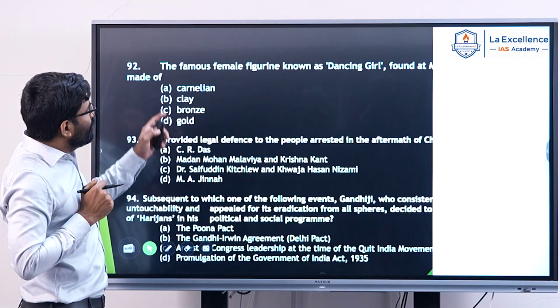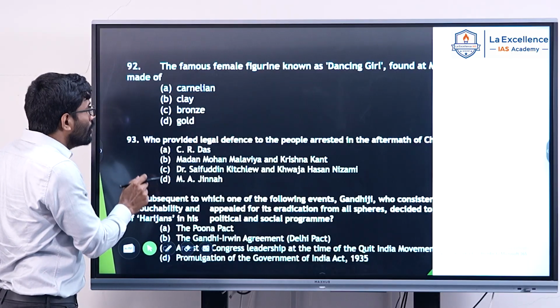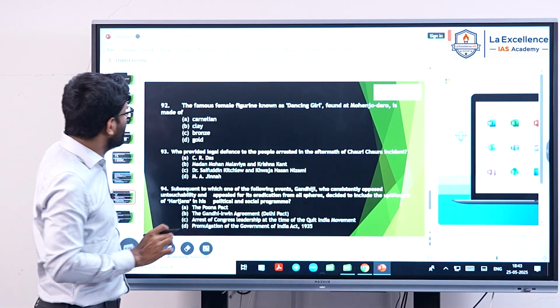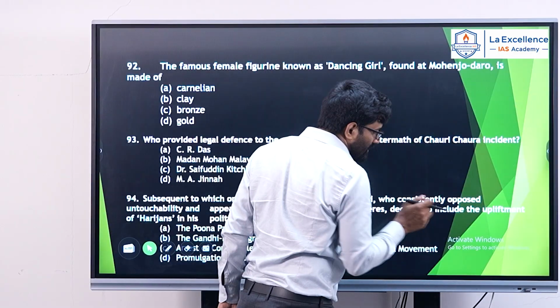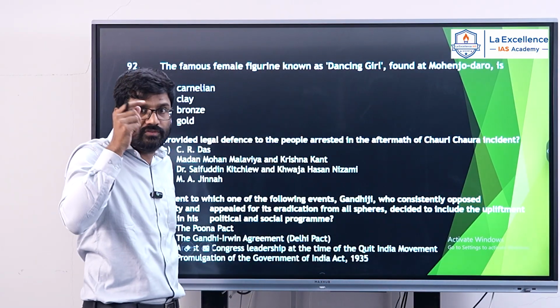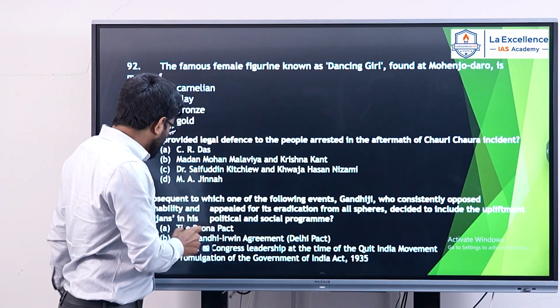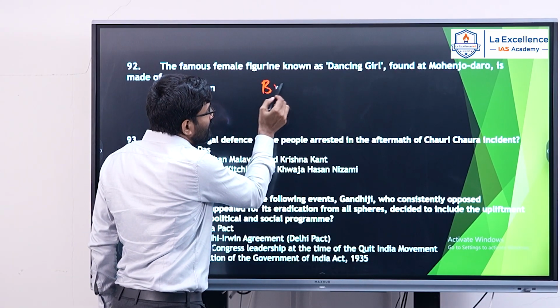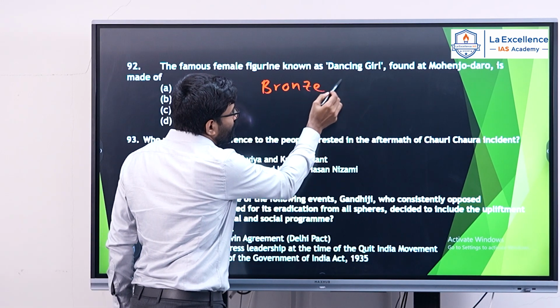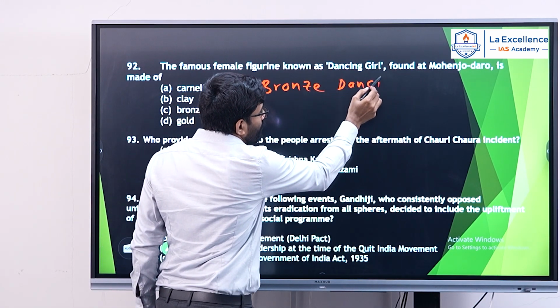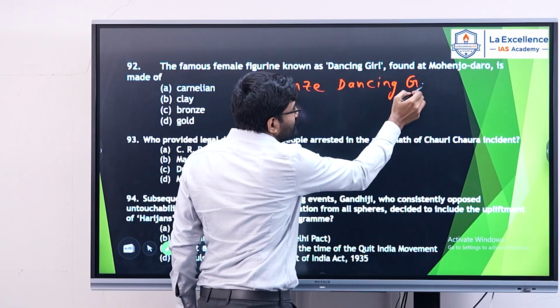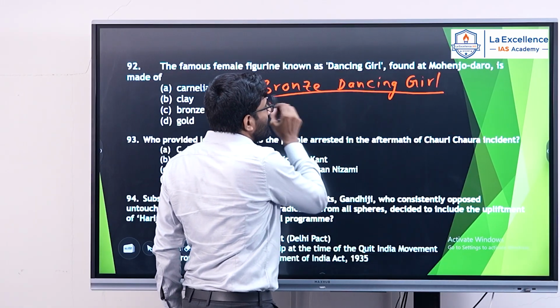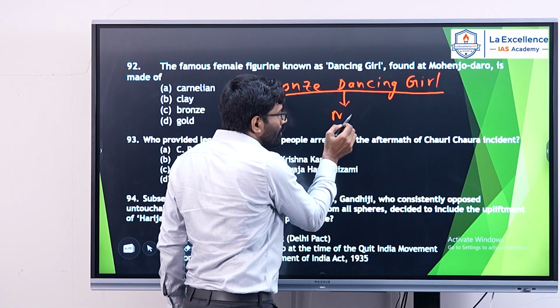The famous female figure known as dancing girl found at Mohenjo-daro is made of. This is one of the easiest questions of this year's exam. In art and culture classes also we had studied the bronze dancing girl sculpture. This bronze dancing girl sculpture is found at Mohenjo-daro.